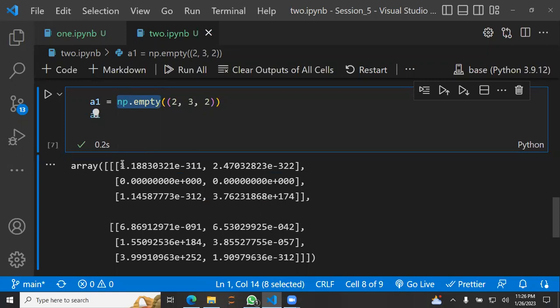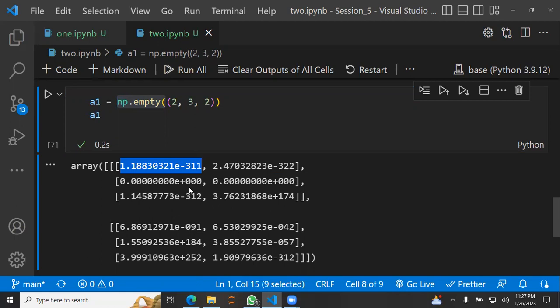On that particular place where I told it to create an empty array of this shape, it went there, and at that place we already had some junk or trash data or cache, and this function utilized that garbage data and said, okay, I'm going to just use that data and place it here instead of generating 0 using computation and replacing that junk data with 0.